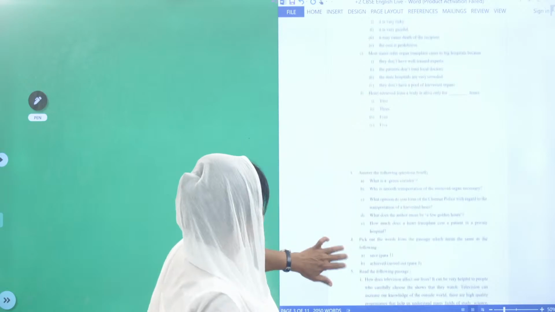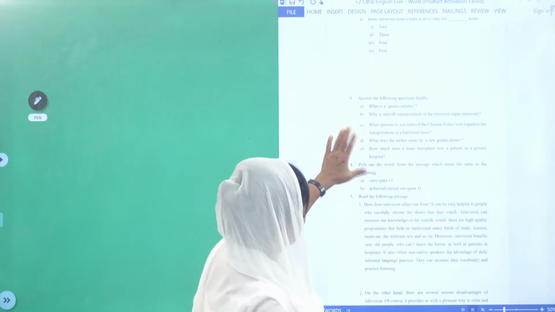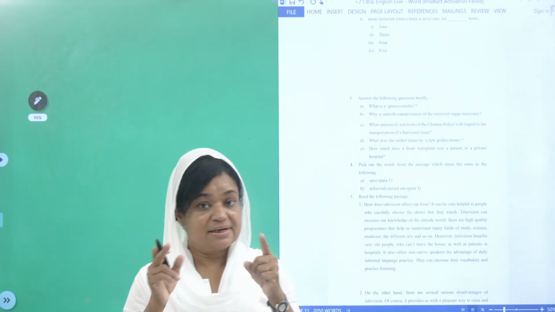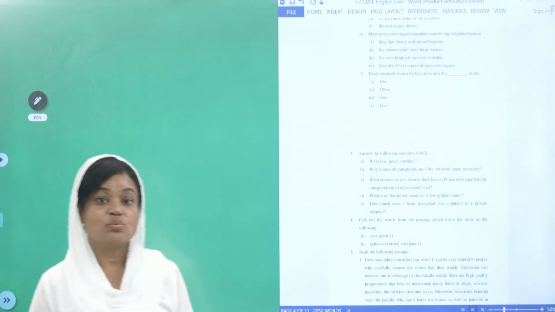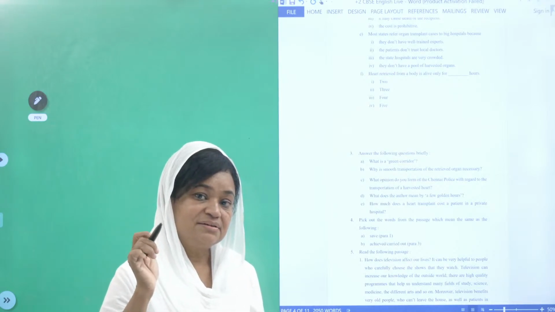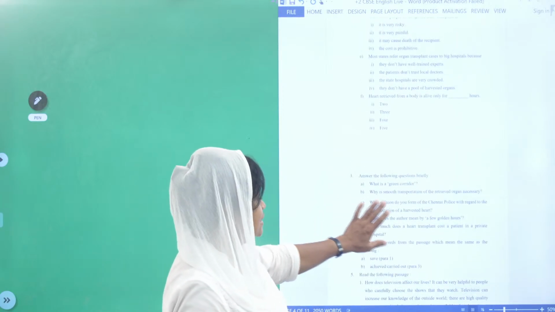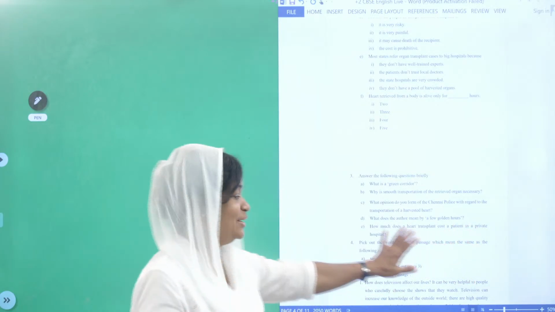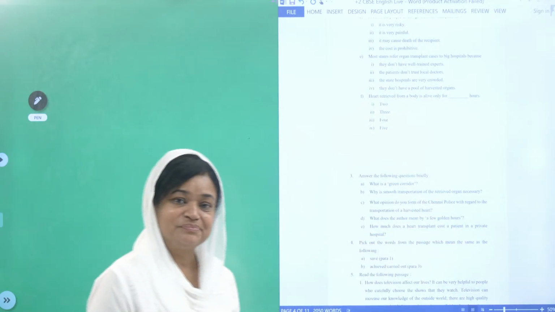Do you want, let us see. Okay, why is smooth transportation of the retrieved organ necessary? Did you understand the question? Why? What is the meaning of this question? The word why means you need to write the reason. Why? Because. Why is smooth transportation of the retrieved organ necessary?